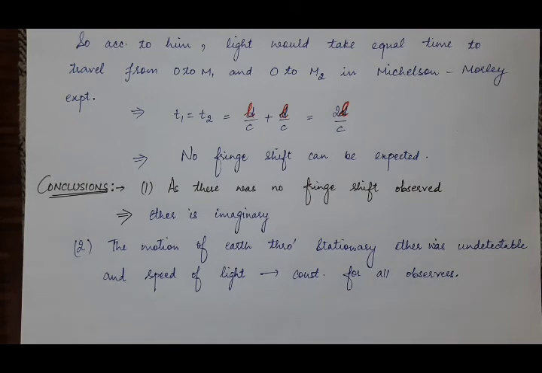So what are the conclusions? As there was no fringe shift observed, it means the concept of ether is just an imaginary concept. And the motion of Earth through stationary ether was undetectable in this experiment. So the speed of light came out to be a constant quantity for all inertial observers. So this is all about the Michelson-Morley experiment, and this is one of the most important articles of this semester.